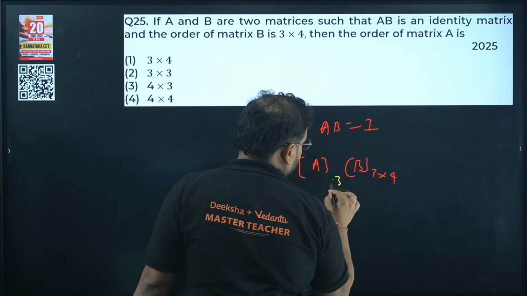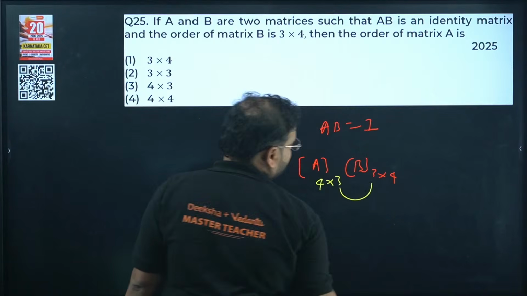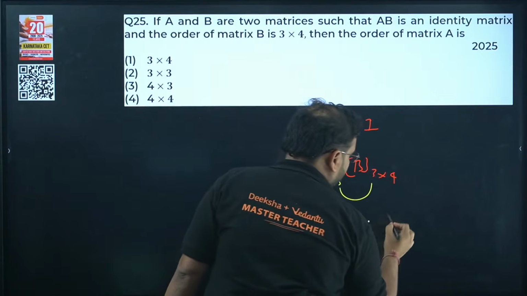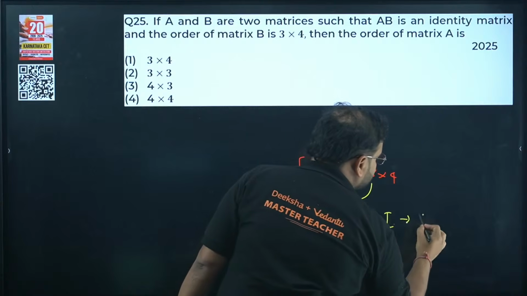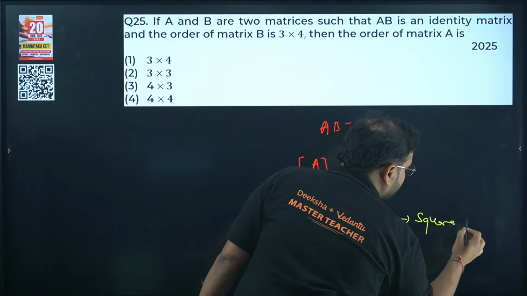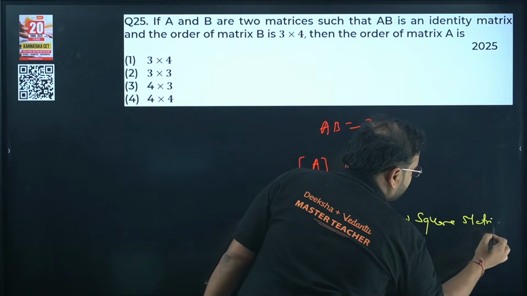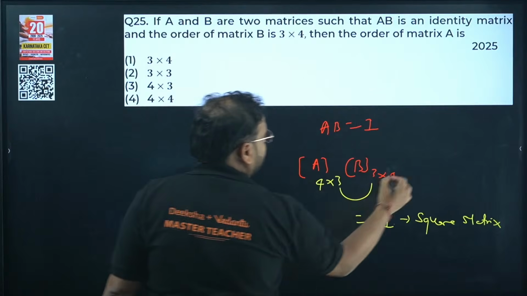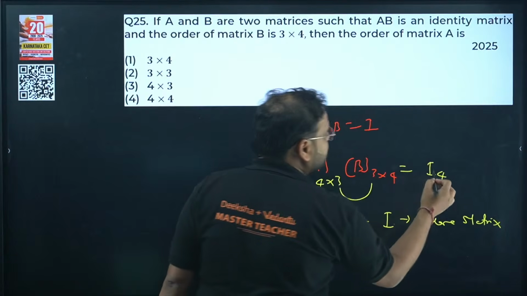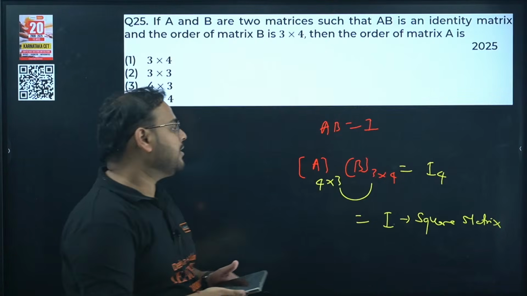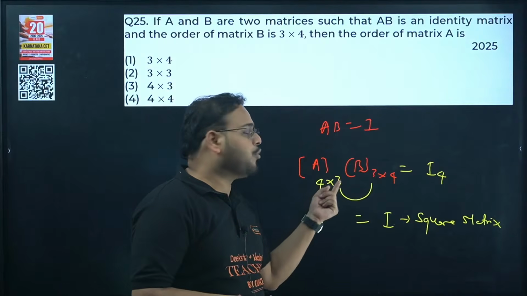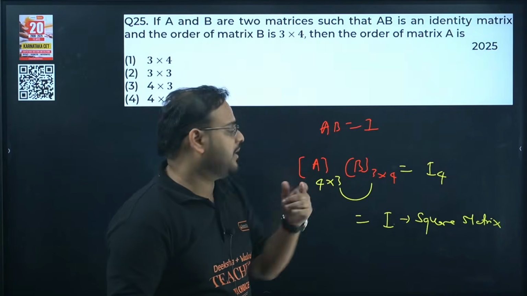This has to be 3 and this has to be 4 over here. Then only we can get 3 and 3. And the result has to be what? Identity matrix. That has to be a square matrix. So if you check the result of AB, I'll get I4. I'll get the answer as I4, identity matrix of the order 4. That can only happen if A is what? 4 cross 3, not 3 cross 4. Forgive me. They're not inverse.